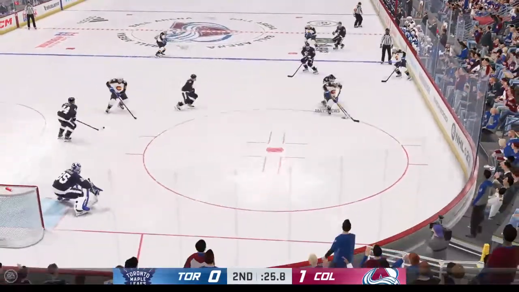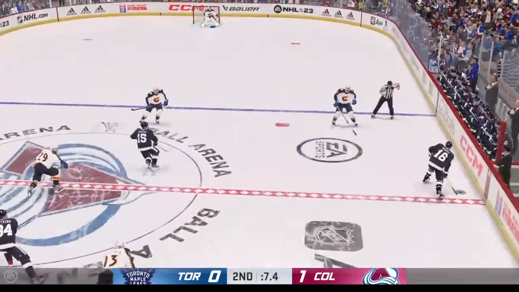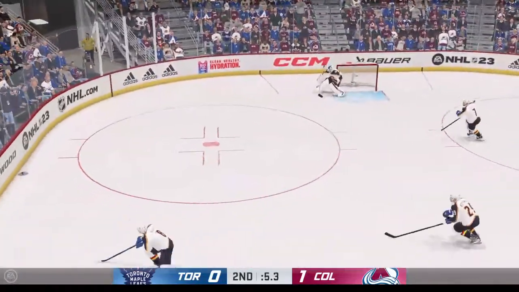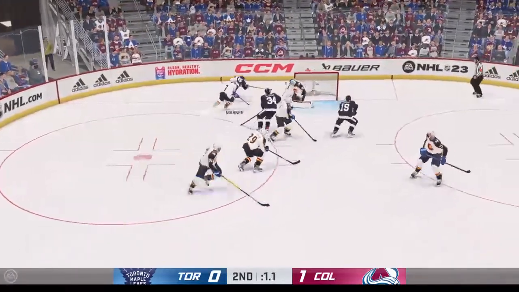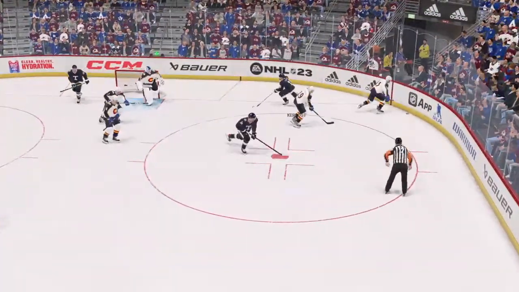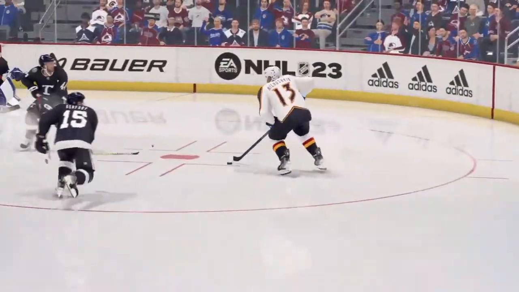Turned over, stays in by the Avalanche. Matthews with good pressure, gets it back for the Leafs. Marner, seconds running down here in the second period. This finds help in Riley. Kerfoot, Matthews in front. Here's Marner, and he was hooked, and there was no call as the second period comes to an end. The Avalanche 1, the Maple Leafs 0.